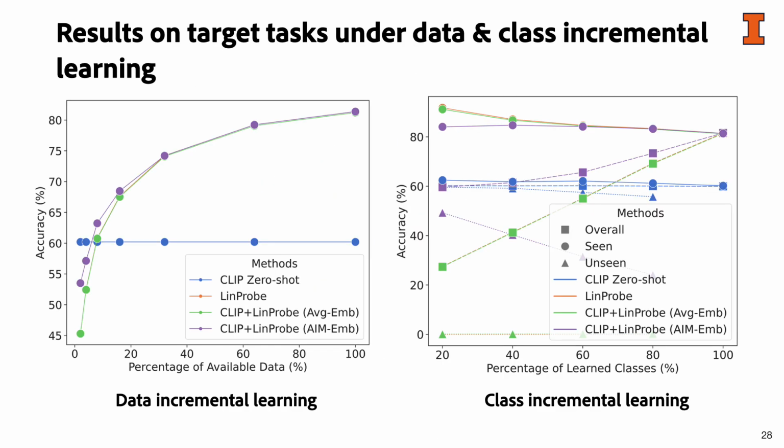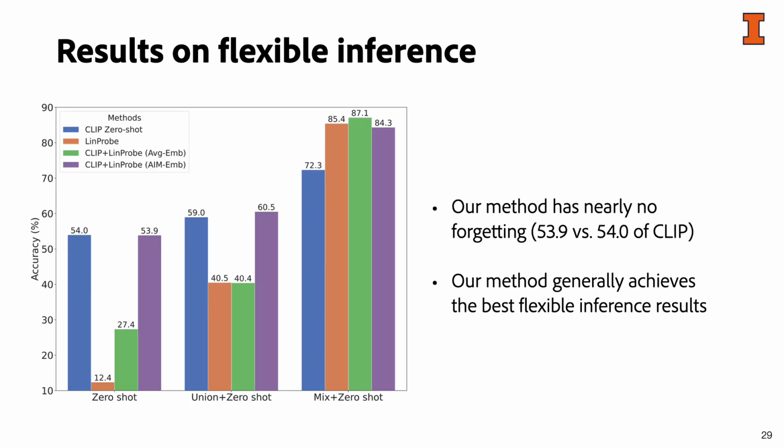We also perform comparisons under data and class incremental learning scenarios, and the same conclusion holds for these two cases as well. The results on flexible inference are important, especially as the zero-shot evaluation can be an indicator of forgetting by comparing to CLIP zero-shot. From this plot, we can see that our final model in purple under the zero-shot evaluation has a very similar performance to CLIP zero-shot in blue, showing that our full model does not have a forgetting issue. In general, our method has the best flexible inference ability.